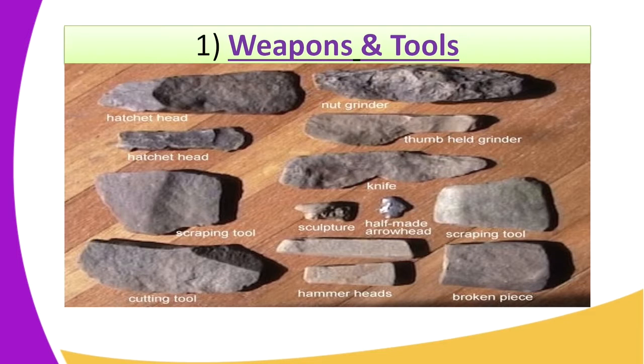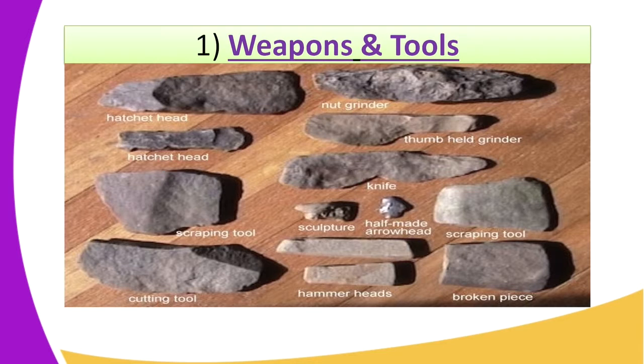So these are the weapons and tools that were made, and they characterized the culture of man in the Lower Paleolithic, or the Early Stone Age period. And remember, this was the first phase. So the weapons and tools, we have tools that I have told you.